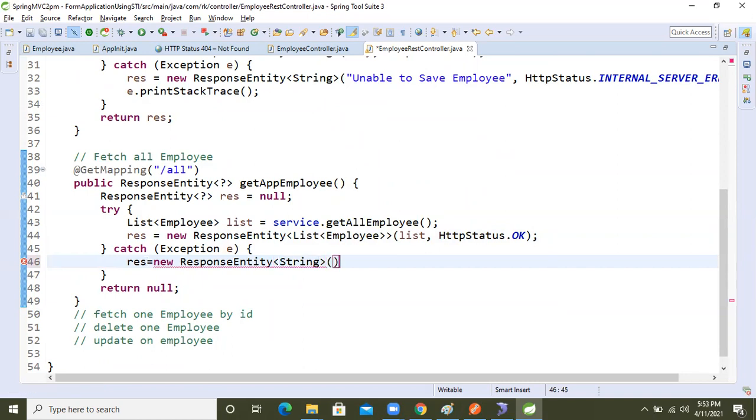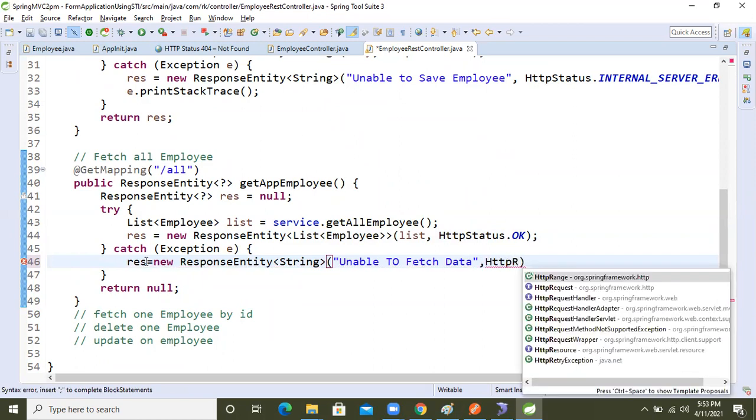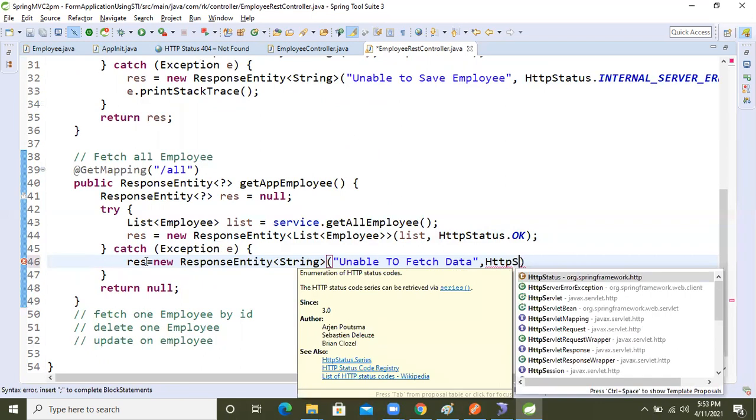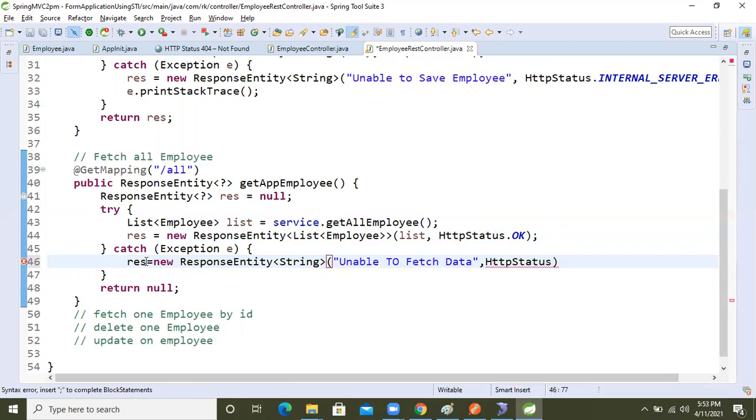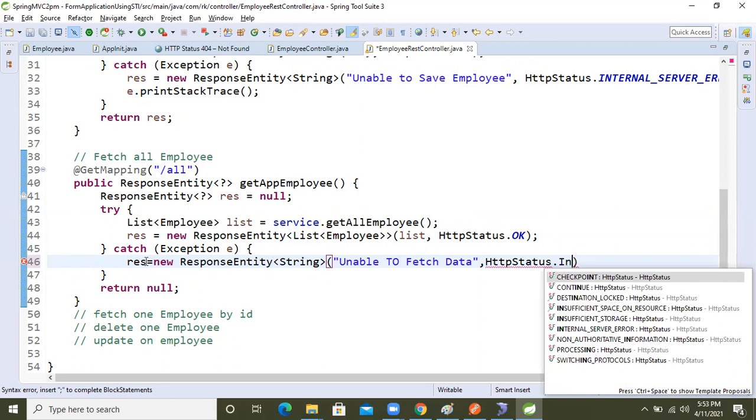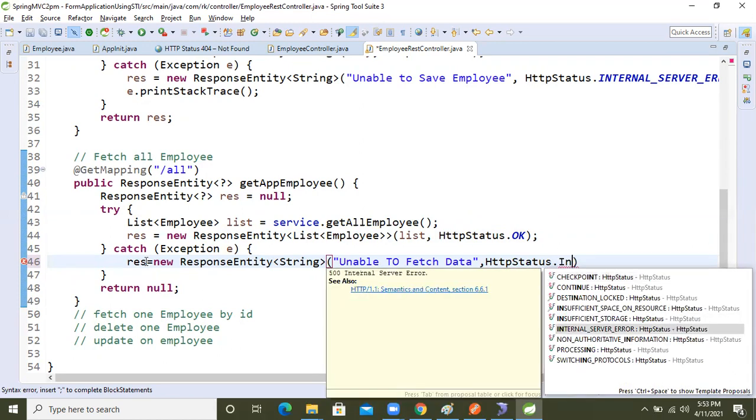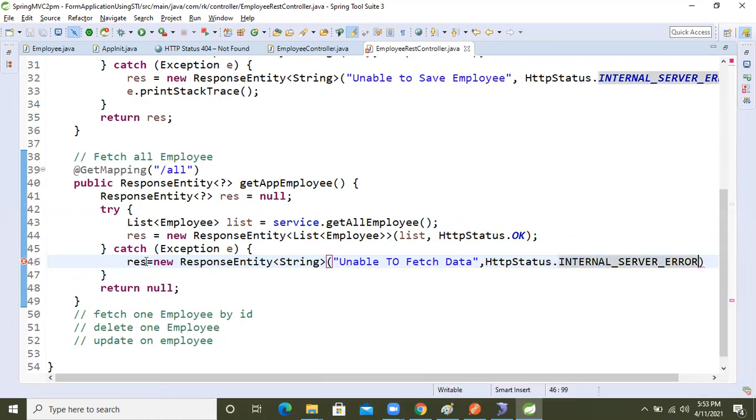String, right? Inside that, what I'm going to write? Unable to fetch data, right? After that, the http status. I'm giving the http status as internal server problem, guys, right? Internal server problem, we are giving the message to the end user.